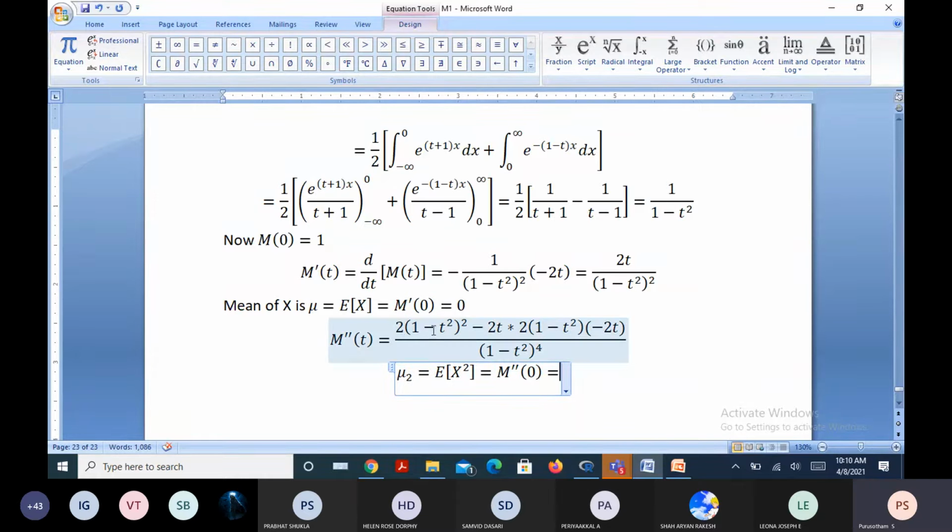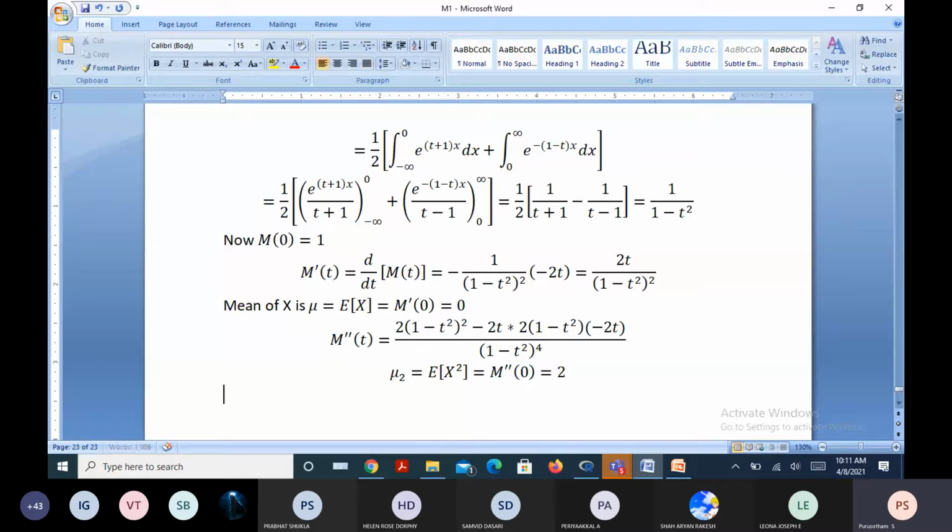When you substitute t as 0, 2 into 1 minus 0 square is 2 into 1 square, which is 2, and minus 2 into 0, this whole term vanishes. So it is something like 2 by 1 to the power 4, is it 2?